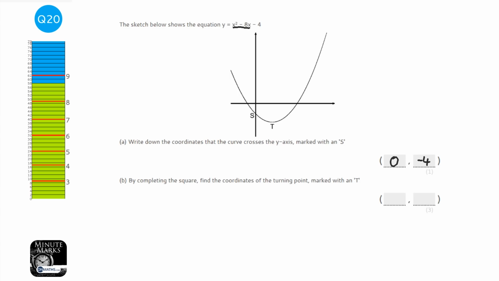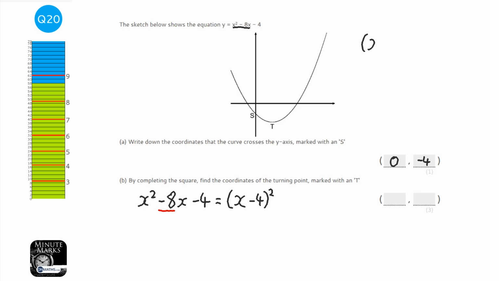The next question is pretty complicated, so we're going to break this down. It does ask us to complete the square, it gives us a bit of a hint. So I'm going to start with completing the square. So we've got x squared minus 8x minus 4. And to complete the square, what we do is we put brackets and we do x, and we do half of the coefficient of b. So half of this, and b is always the number before the x. So half of minus 8 is going to be minus 4. And we close bracket and put a squared there.